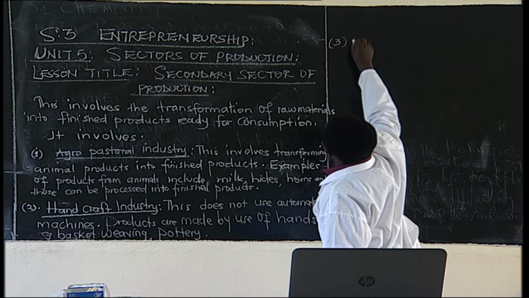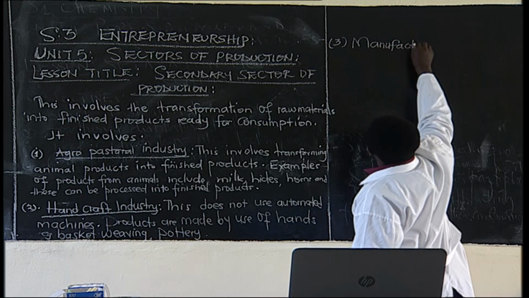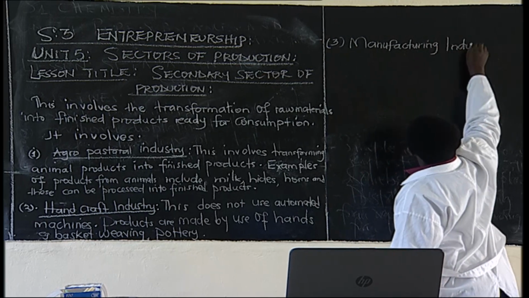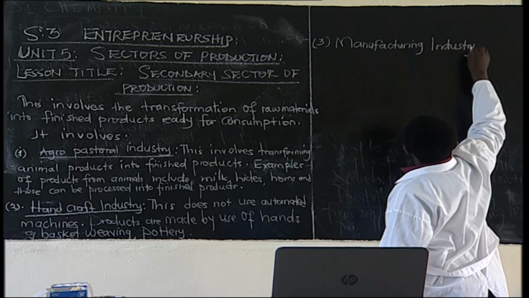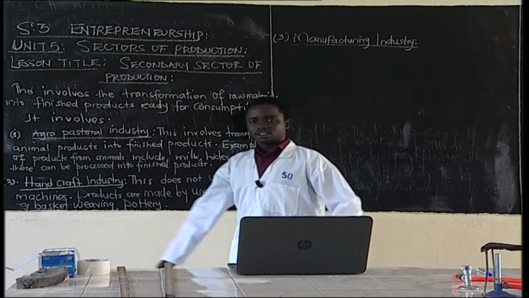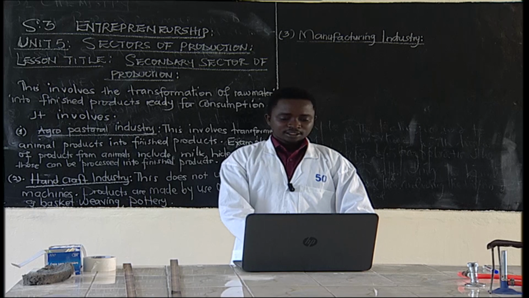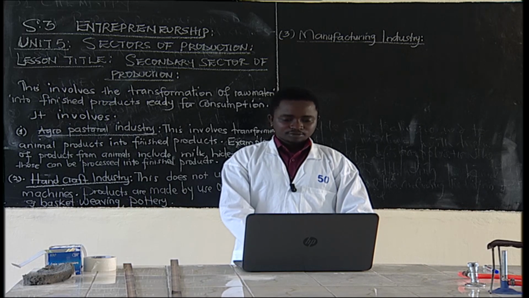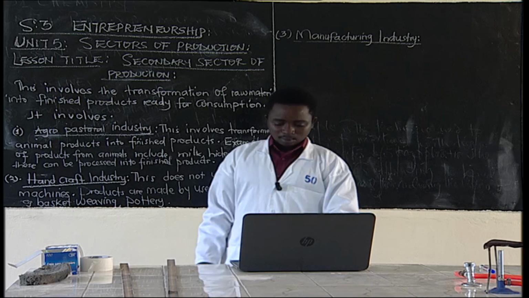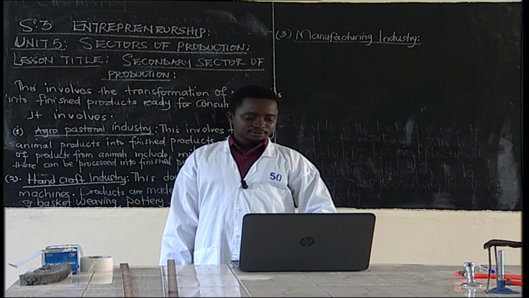We can have the manufacturing industry. So what does this one deal with, the manufacturing industry? Who can tell me what does the manufacturing industry deal with?